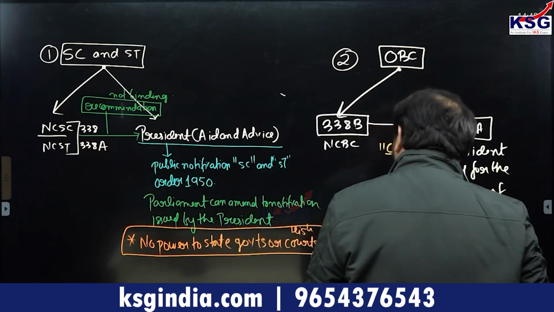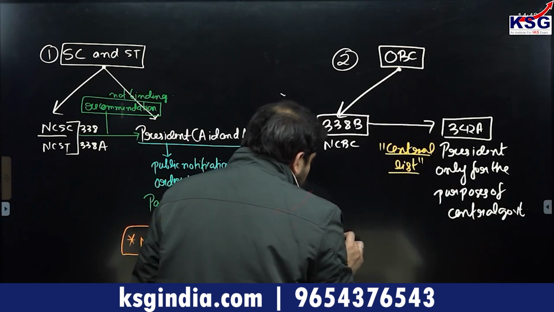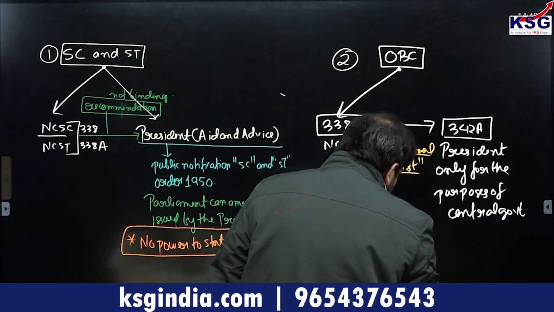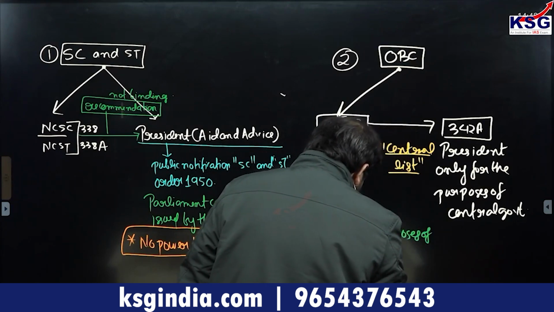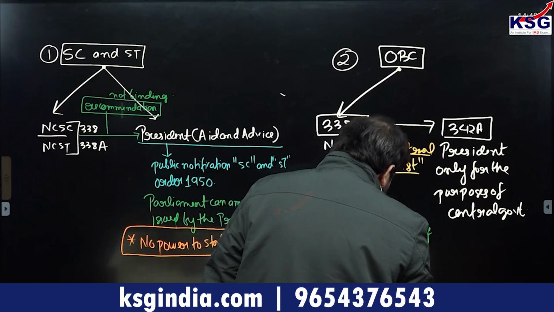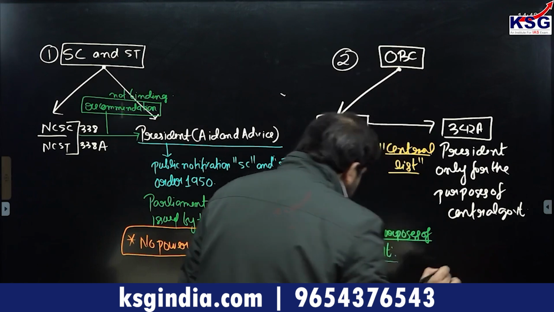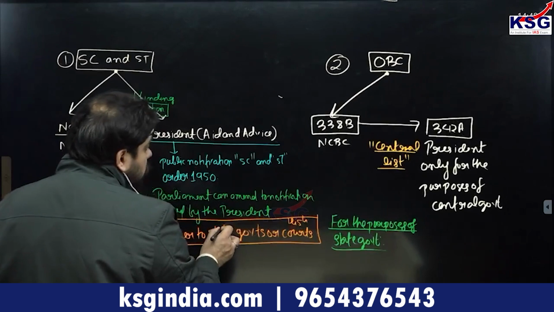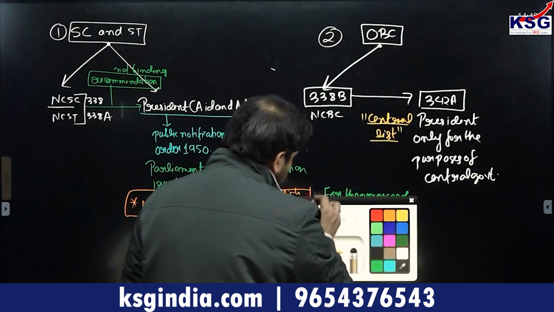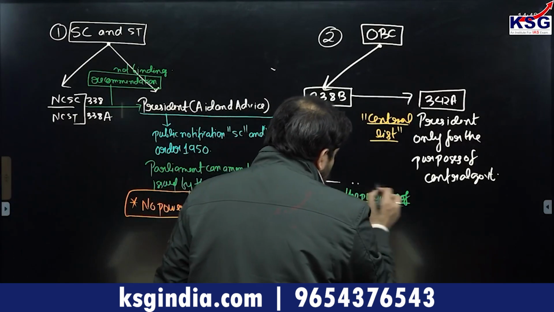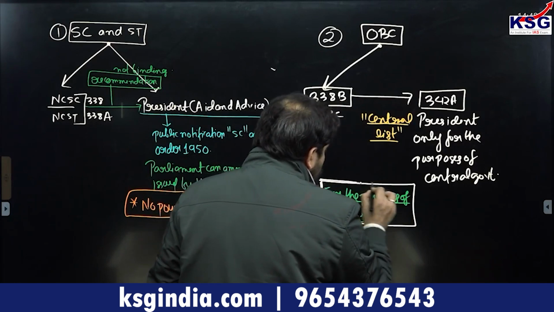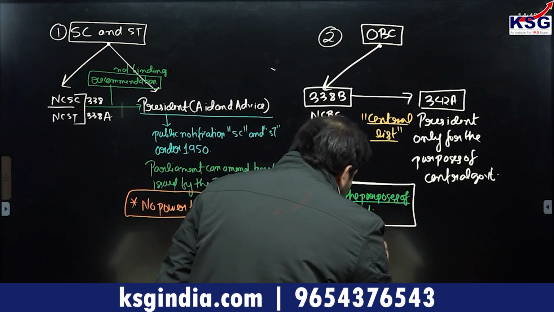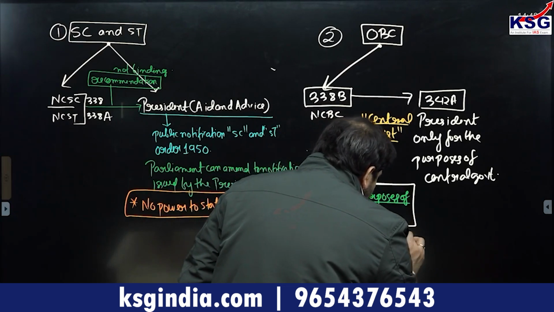Okay, so the President keeps what is known as a central list only for the purposes of central government, right? And for the purposes of state government, each state will create a state list.